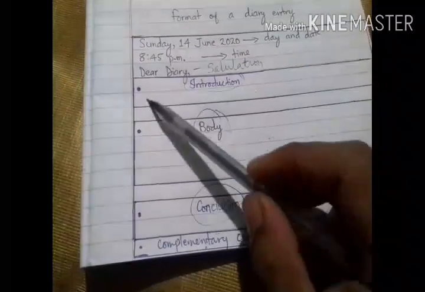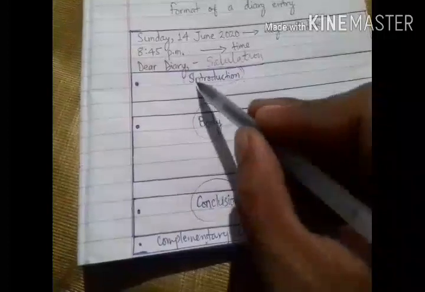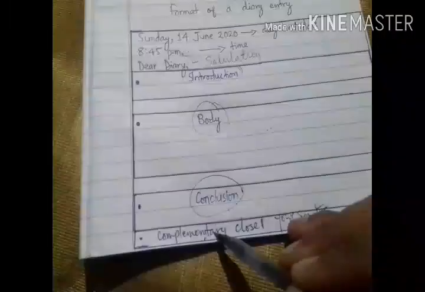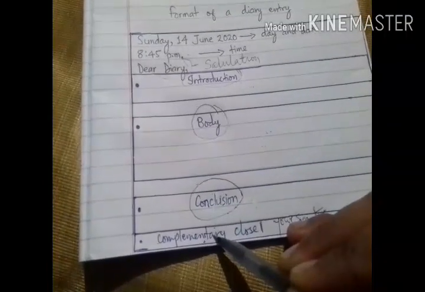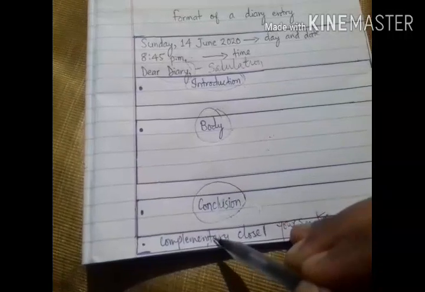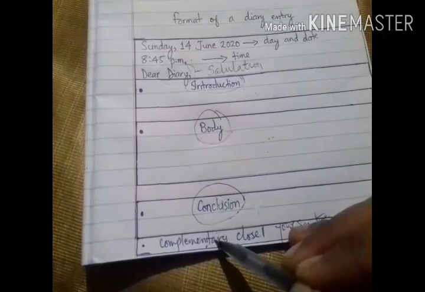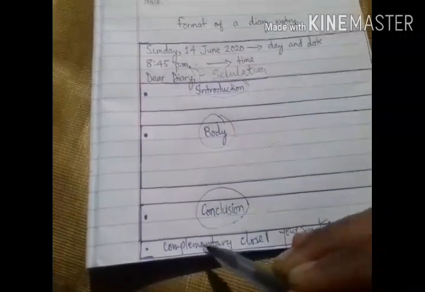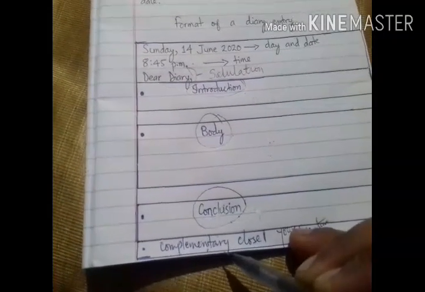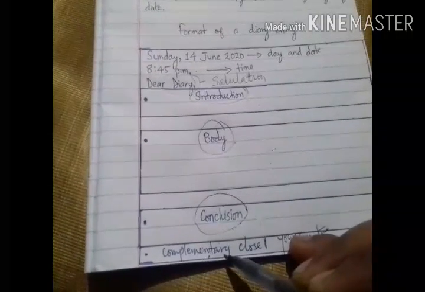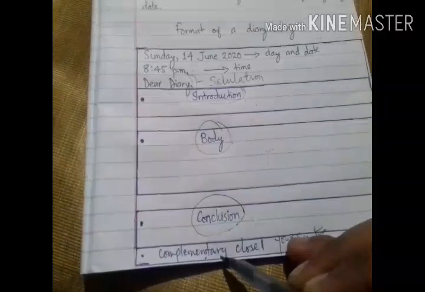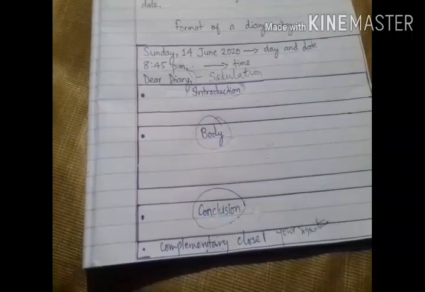Here, dear diary. You are treating this diary as your friend. So the complimentary clause should be, if you are treating your diary as your friend, your dear friend, your close friend, and after that your name. So now we will see how to write the diary entry with a proper example.